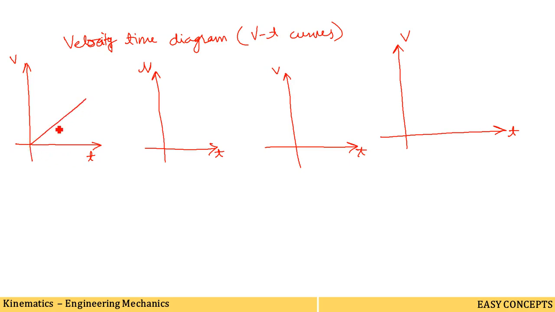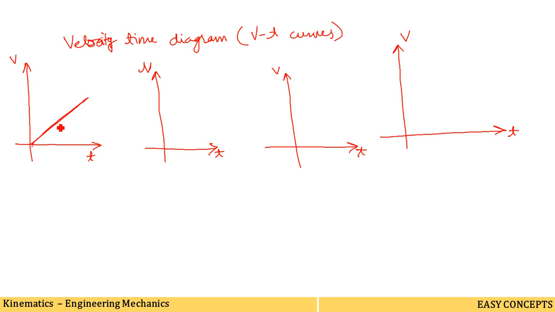The velocity of the body increases linearly. What we are observing here is that velocity is on the y-axis and time is on the x-axis, meaning velocity is increasing linearly with respect to time. It indicates that the body starts its motion from the rest position, that is, the initial velocity of the body is 0. Then the slope of the curve is uniform, so the acceleration of the body remains the same.